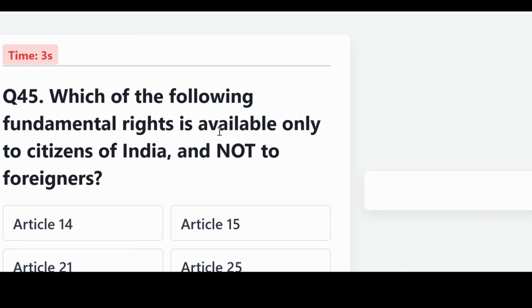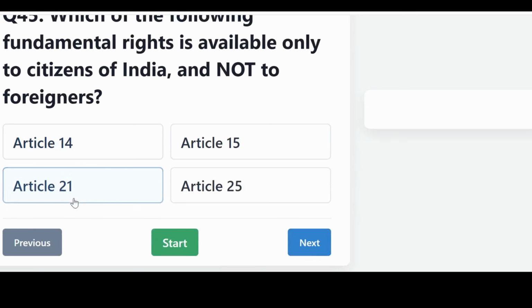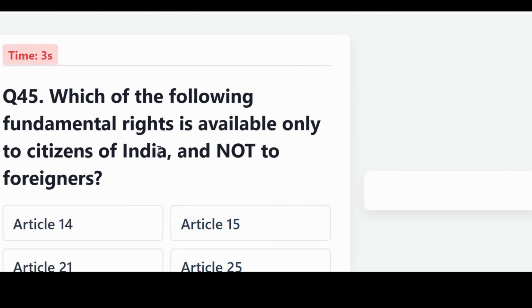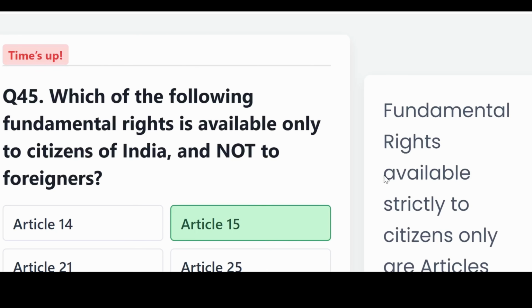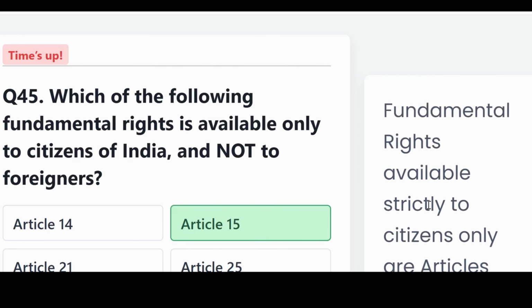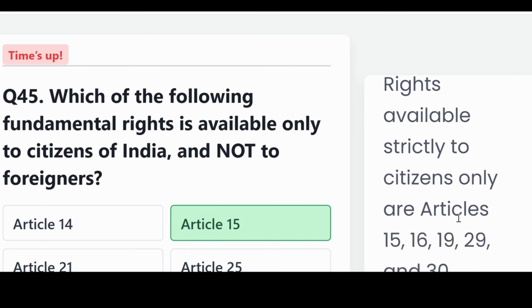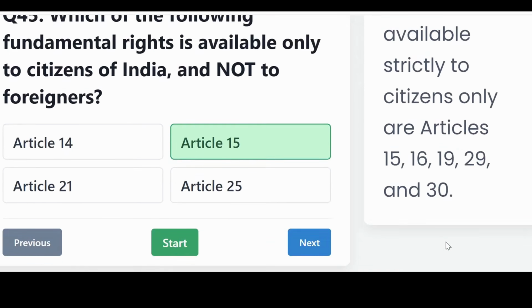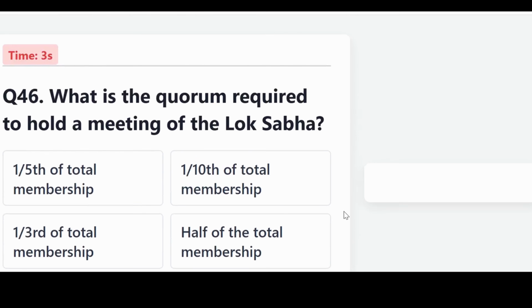Which of the following fundamental rights is available only to citizens of India and not to foreigners? That is Article 14, Article 15, Article 21, Article 25. The correct answer, Article 15. Some fundamental rights are available strictly to citizens only: Articles 15, 16, 19, 29, and 30.